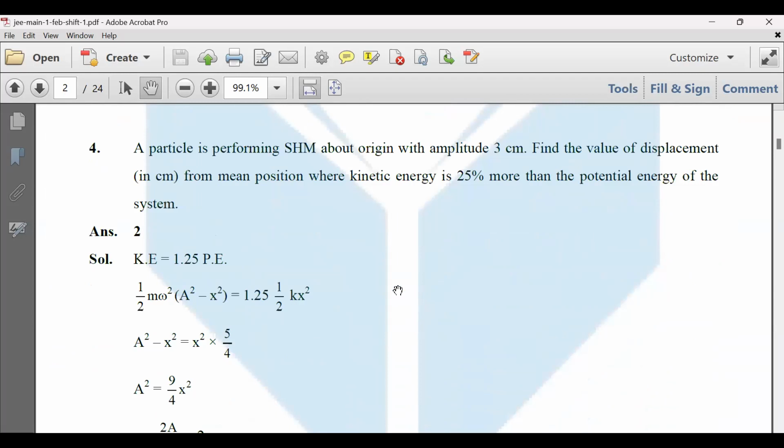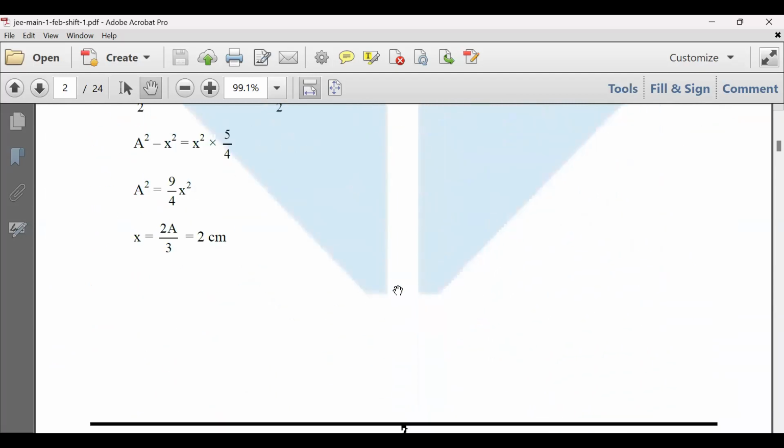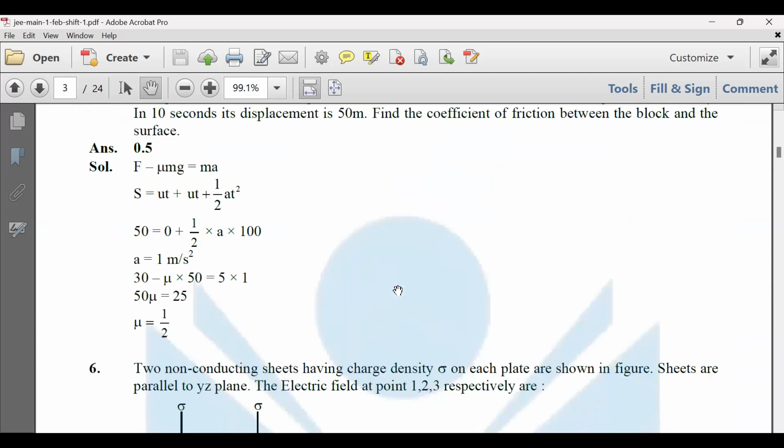Executing SHM, I think we have done enough questions on this.